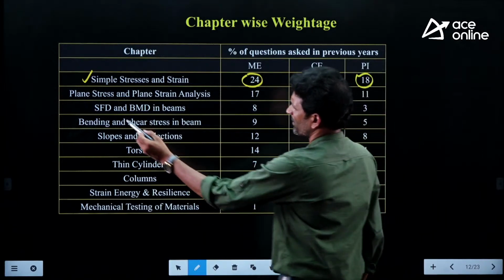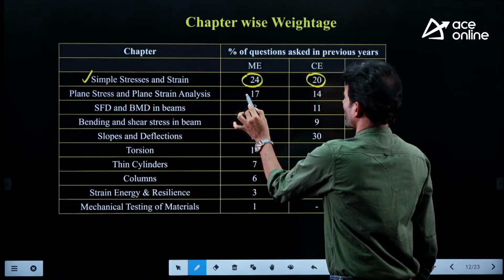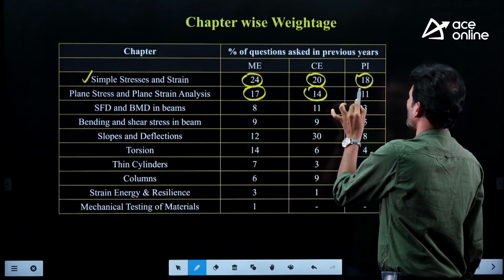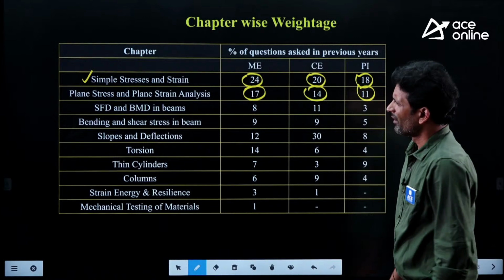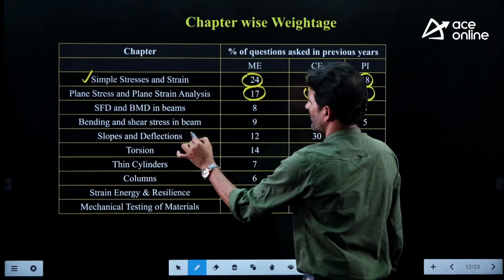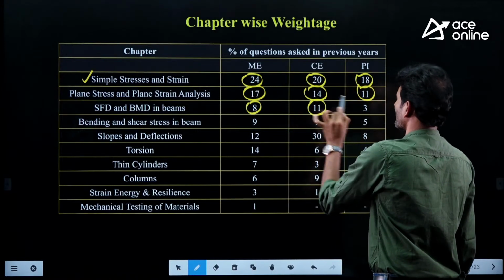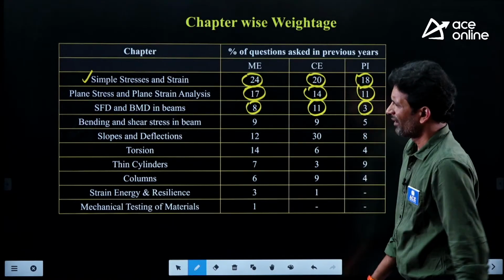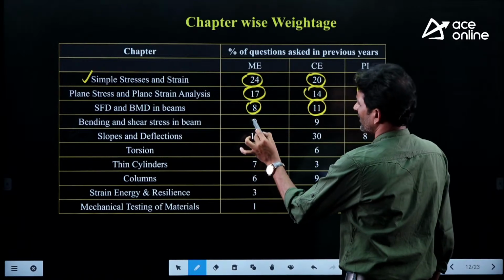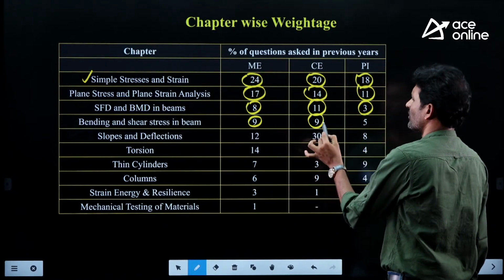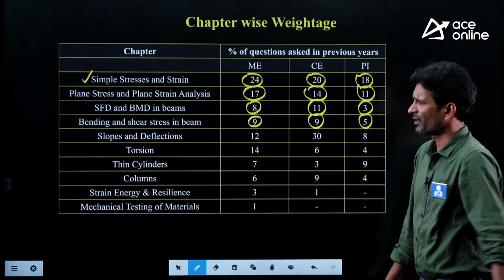After that, look at this one, plane stress and plane strain condition. These are the figures we observe for mechanical as well as civil and production people. And after that, shear force and bending moment diagrams, this is the percentage we are observing. And similarly, for bending and shear stresses, this is the percentage we are observing, 9, almost equal. And this is 5 we are having.